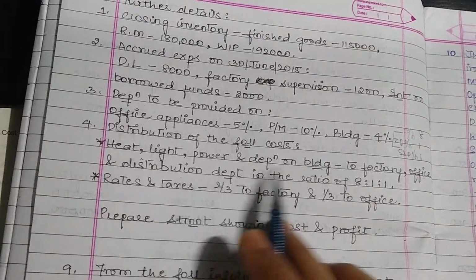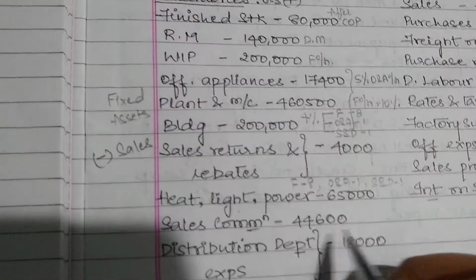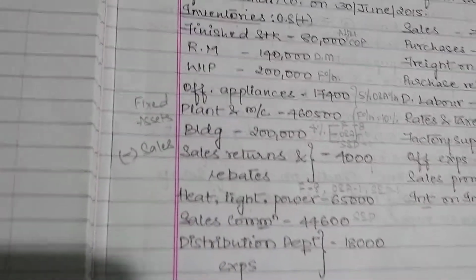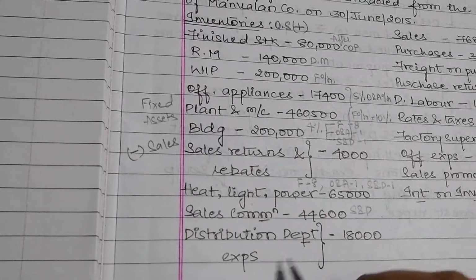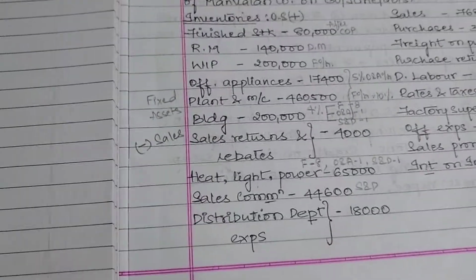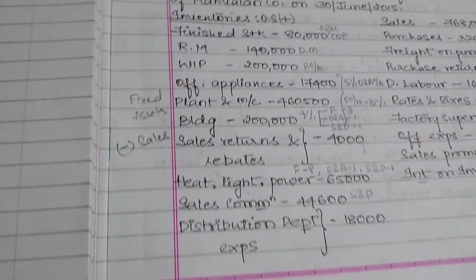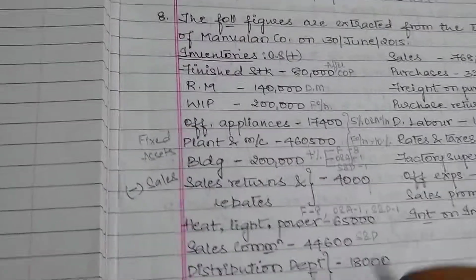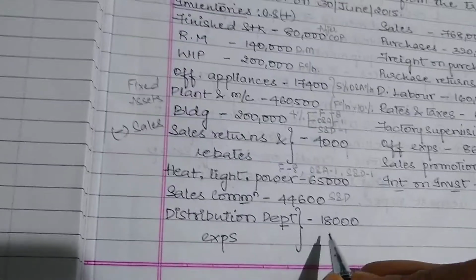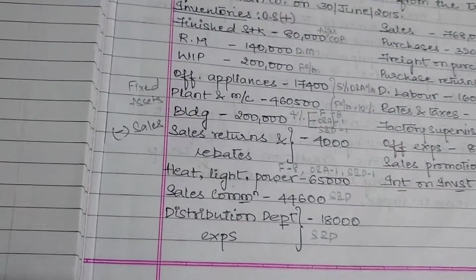Next is sales commission. So let's see anything related to it. No, for sales commission there is nothing related to it. So directly, related to sales, it will go to selling and distribution overhead. Distribution department expenses. What is this? It will go to distribution. It means something related to distributing your materials. So it will go to selling and distribution overhead.